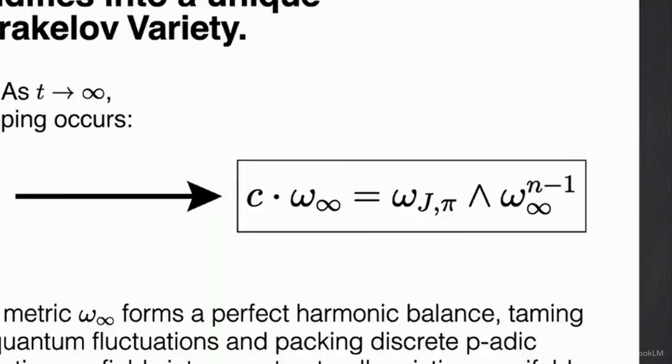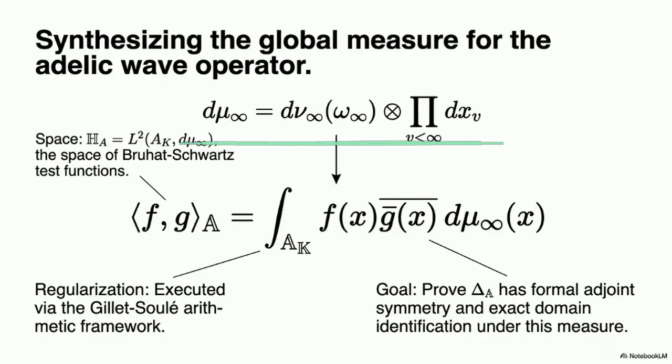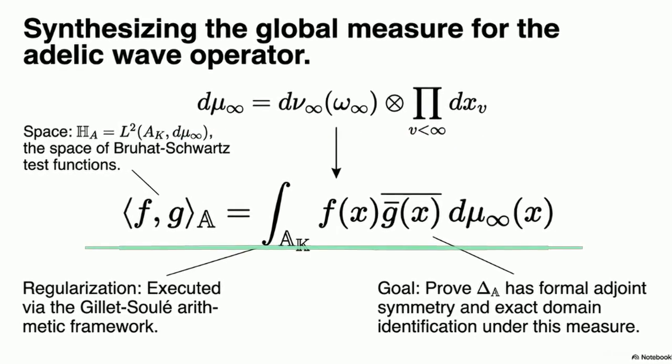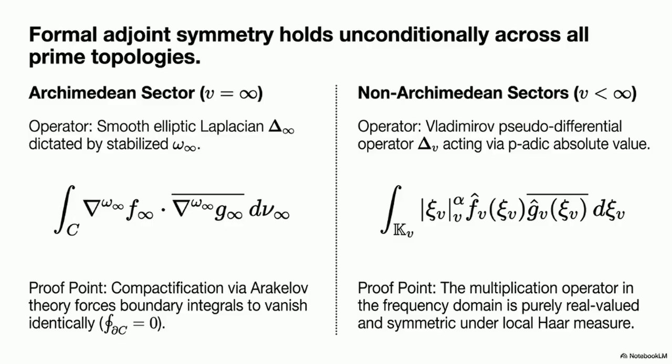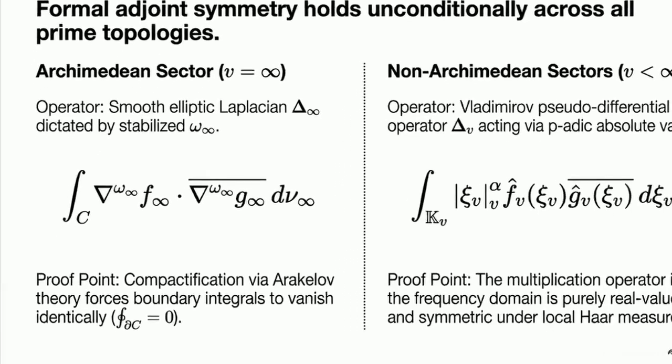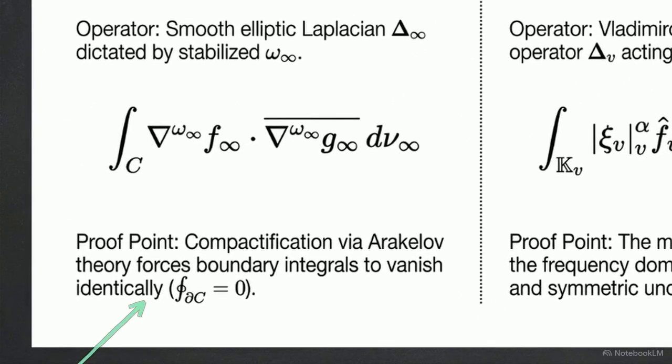This stabilized metric synthesizes the global measure for the Adelic wave operator, creating a regularized arithmetic inner product through the Gillet-Soulé framework. These side-by-side equations prove that the smoothed geometry eliminates boundary leakage. At the Archimedean place, the boundary integrals vanish, granting the operator formal adjoint symmetry across all prime topologies.